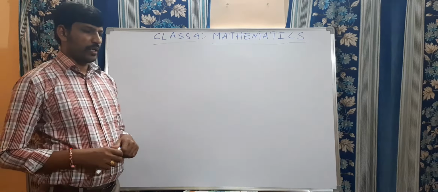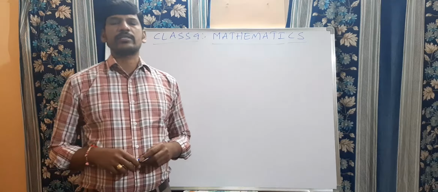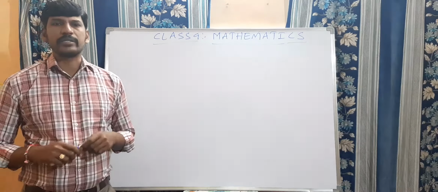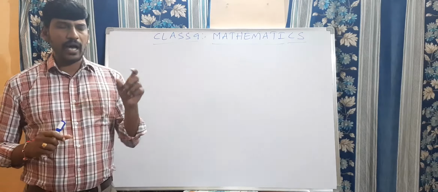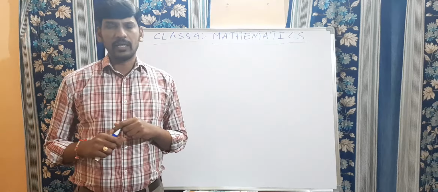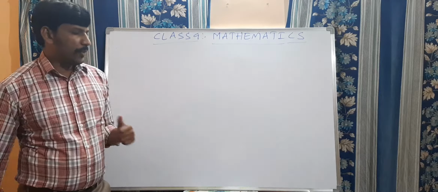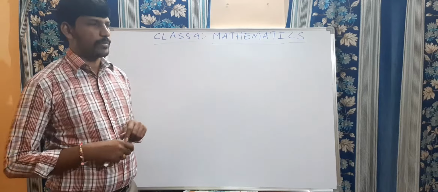So in the previous session, we discussed one axiom, that is the SAS axiom. I told you clearly, an axiom is nothing but a universal truth. Proof is not required. Axioms are true statements. Clear? Whatever the given statement is, it is always true. Now, by using that axiom, we are going to prove some theorems.